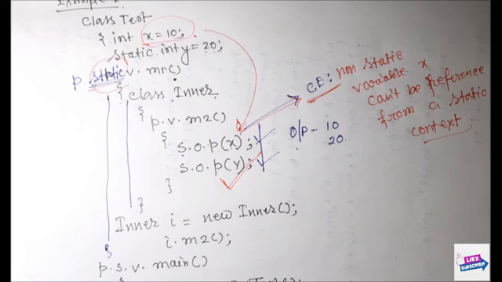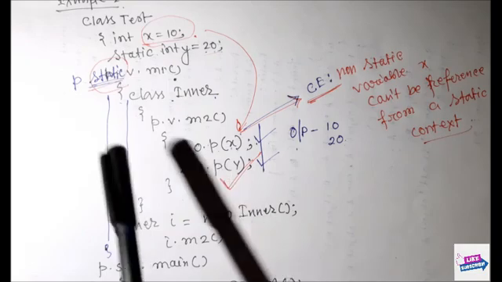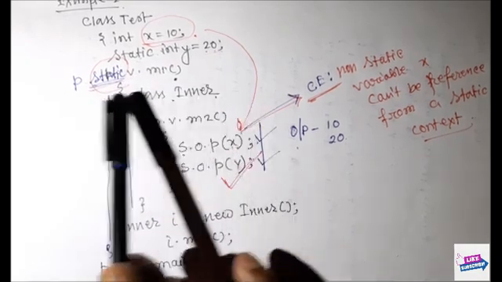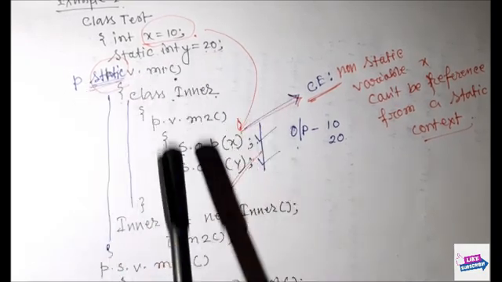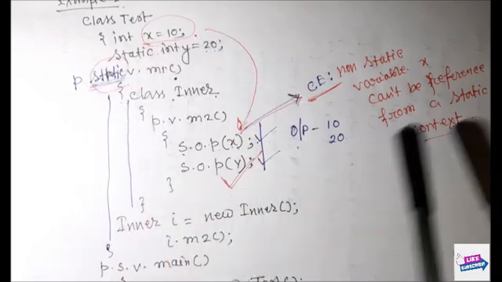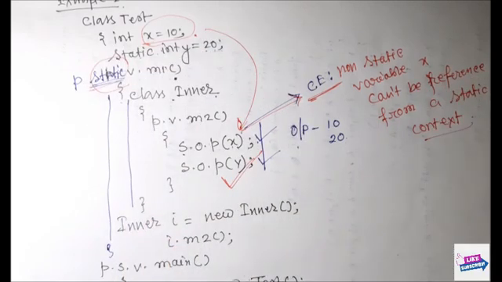Within a non-static method, we can access the outer class static variable as well as non-static variable. But within a static method, we cannot access a non-static variable due to this compilation error.